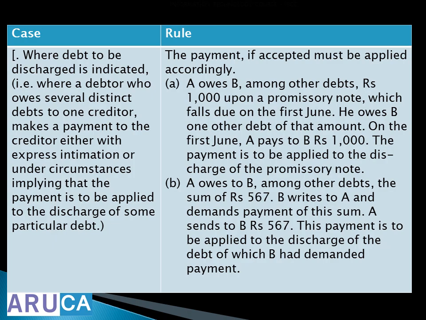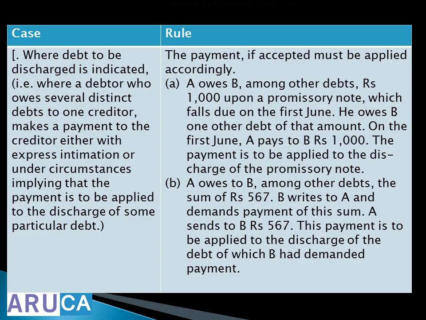Where debt is to be discharged is indicated, that is, when a debtor who owes several distinct debts to one creditor makes payment to the creditor either with express intimation or under circumstances implying that the payment is to be applied to the discharge of some particular debt. What does this mean? Suppose a debtor, the one who borrowed, has four or five debts. He makes a payment to one creditor, the lender. In this situation he clearly says, put this money towards this debt.